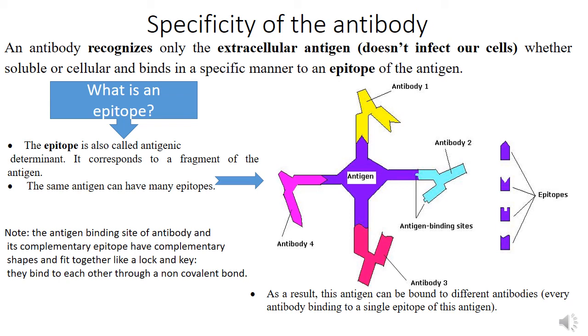So, note the antigen binding site of the antibody and its complementary epitope. They have complementary shapes and fit together like a lock and a key. They bind to each other through a non-covalent bond.